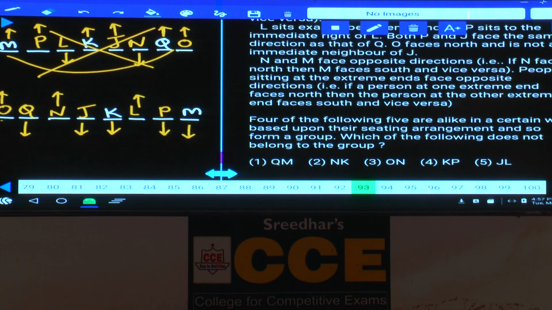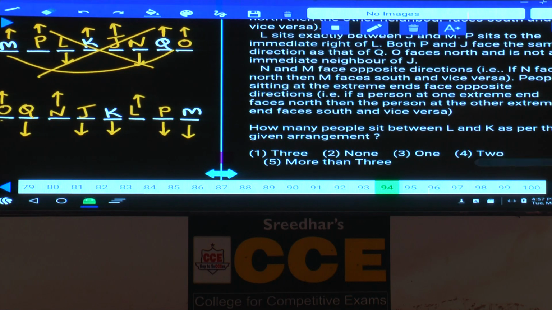Now, Q and M, how many persons are there? Five persons. N and K, one person. O and N, one person. K and P, there is one. J and L, one person. Except choice 1, in the remaining there is exactly one person between them. Question 94: how many people sit between L and K as per the given arrangement? That is none, choice 2.